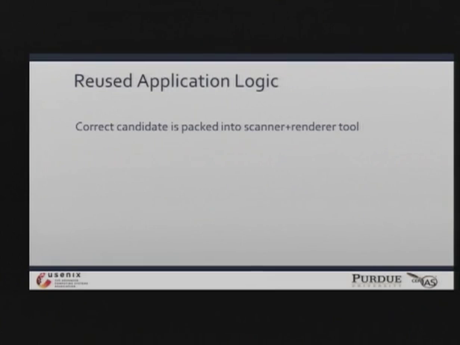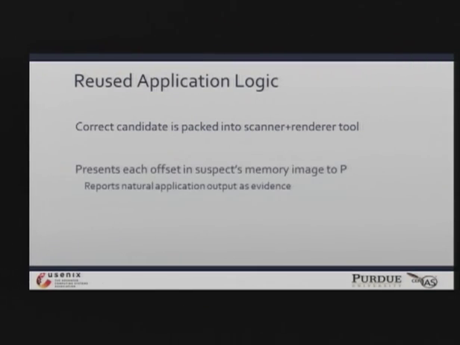So once you've identified that correct entry point candidate, discrete's just going to package up that logic into a scanner plus renderer tool. And the scanner plus renderer tool works in the same way, using cross-state execution. You're going to feed in a suspect's memory image, and it's going to present each offset in that memory image to the P function. Using cross-state execution, eventually it will hit the real data structure that's in that memory snapshot, and naturally output the evidence. And again, this tool can now be distributed to various field investigators or things like that to be reused in all future investigations of this app.